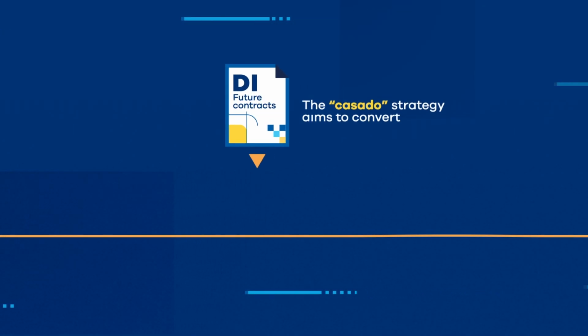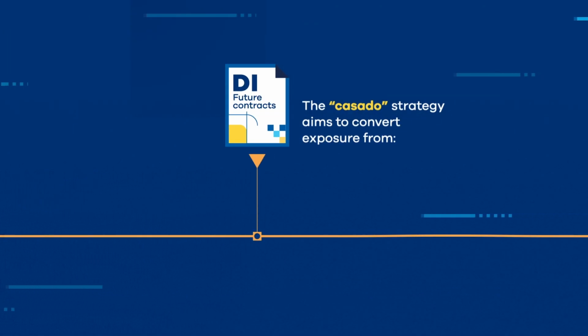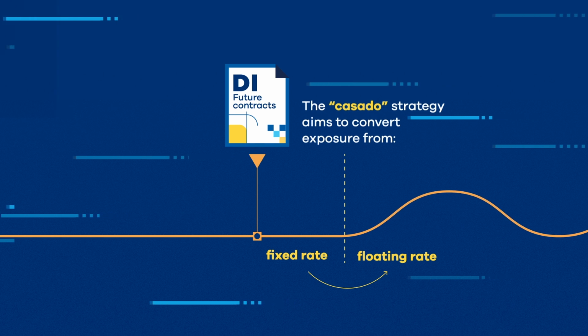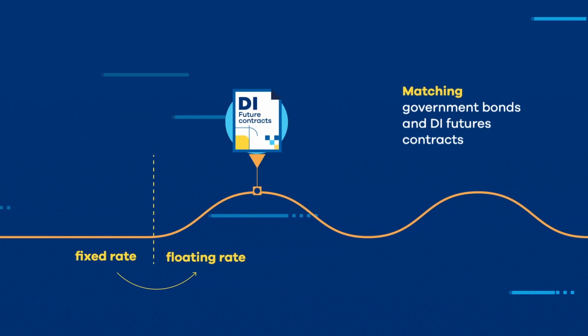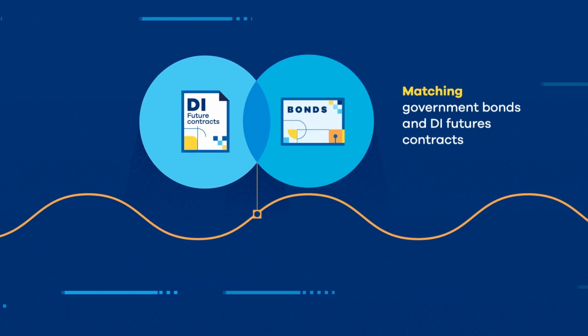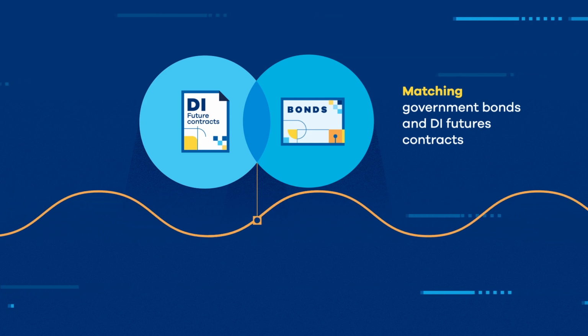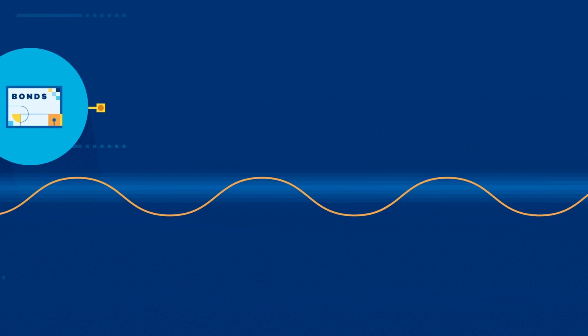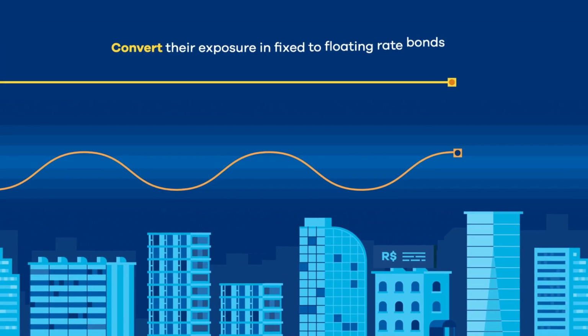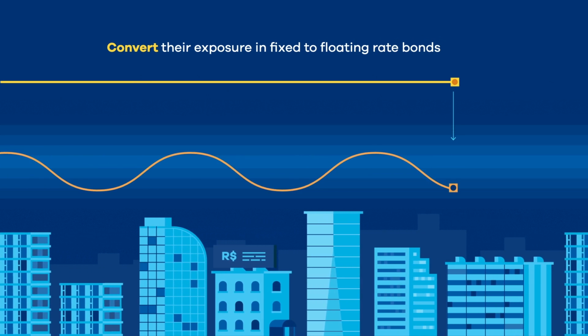The Casado strategy aims to convert exposure from a fixed rate to a floating rate, matching government bonds and DI futures contracts, bond plus future spread. The Casado arose from the need of Brazilian banks to convert their exposure in fixed to floating rate bonds.